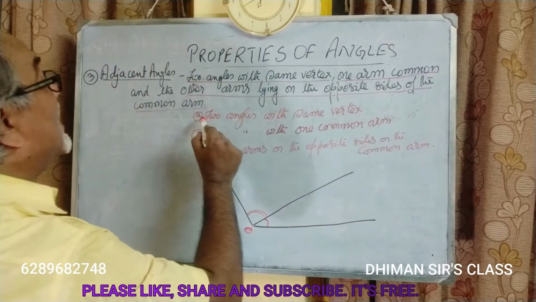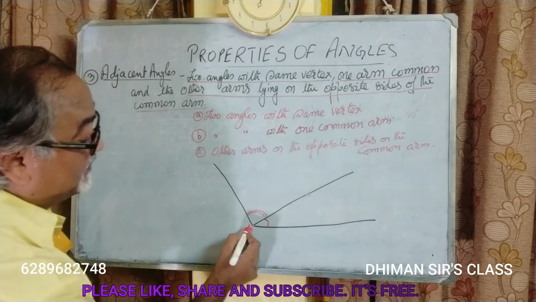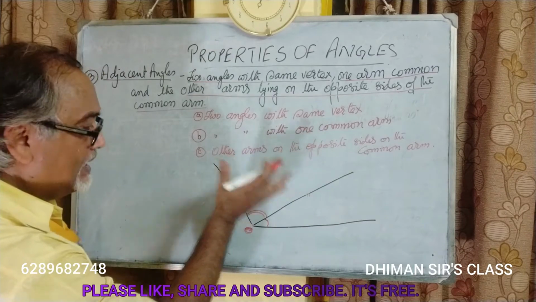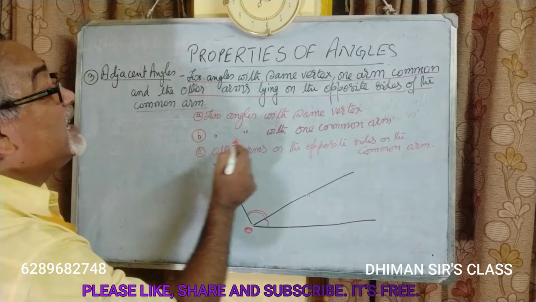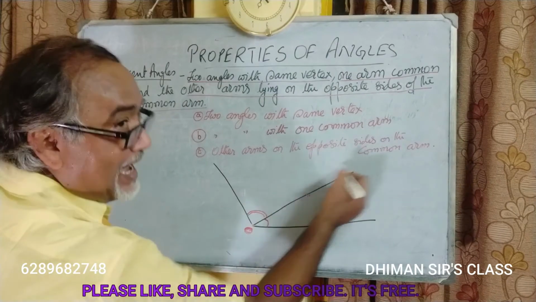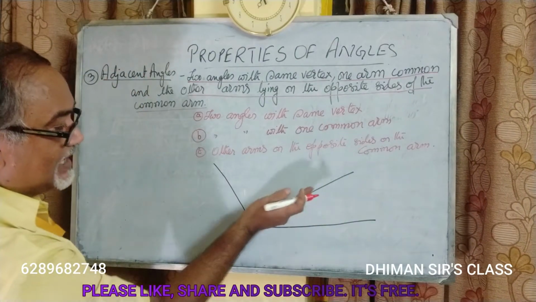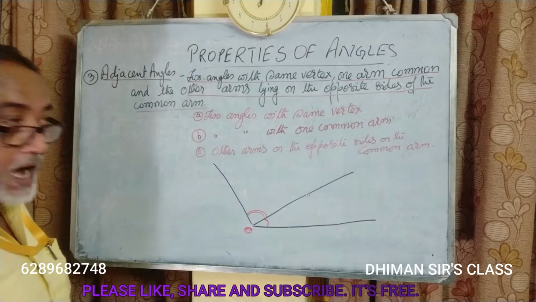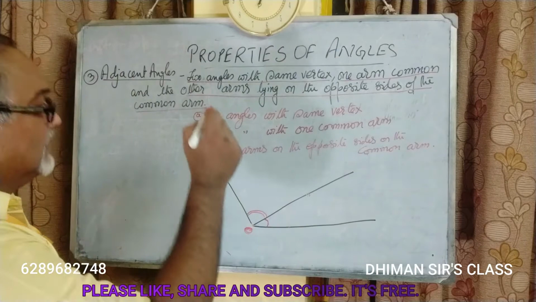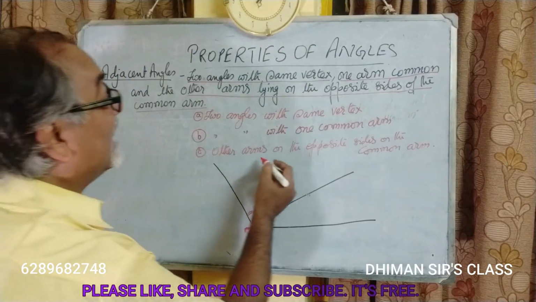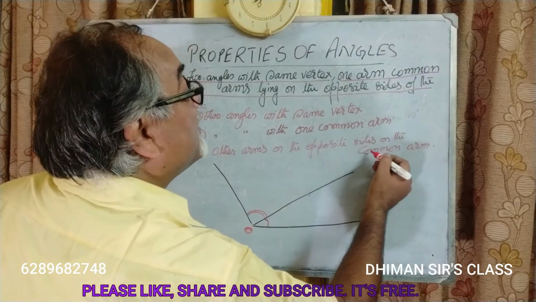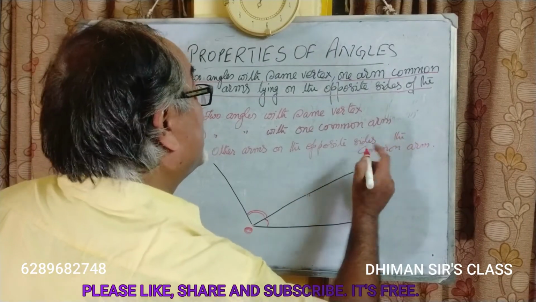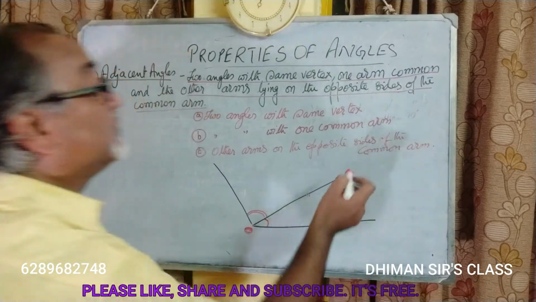So first condition, two angles with same vertex. From this particular point O, both the angles are rising, as well as condition B with one common arm. This arm is common in this angle as well as in this angle. Next, the third condition, other arms on the opposite sides of the common arm.